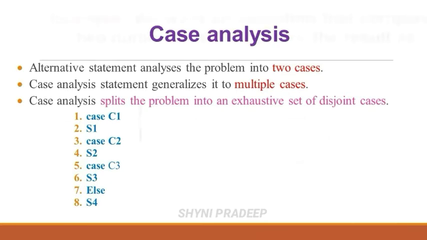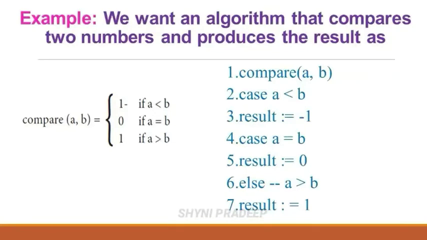See this example: comparing two numbers and producing the result. Let us take two numbers A and B, and here three comparisons are given: A is less than B, A is equal to B, and A is greater than B. See this algorithm. Compare is the algorithm name and A, B are the inputs.